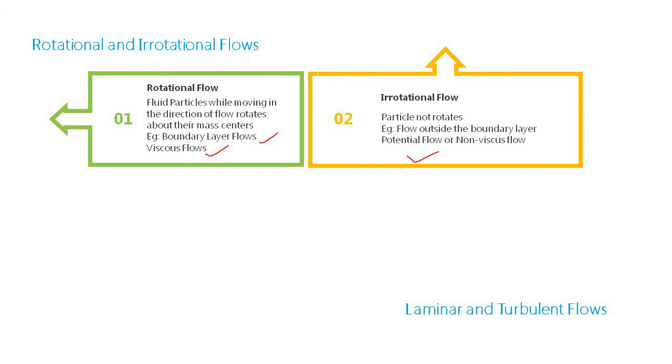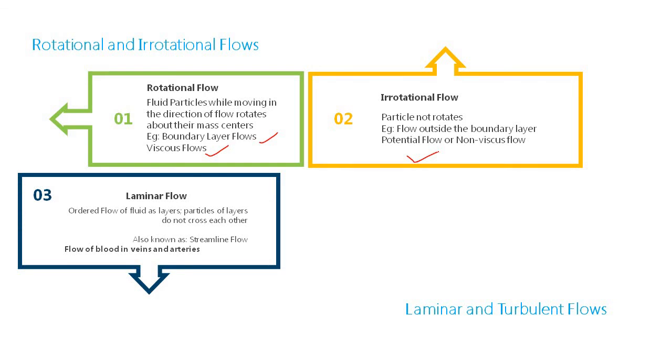Another type of classification is laminar and turbulent flow. The major portion of fluid mechanics is related to laminar as well as turbulent flow, its velocity profiles, shear stress distribution, etc. Here we will just introduce what a laminar flow is, and what a turbulent flow is. So what is a laminar flow? It is an ordered flow of fluid as layers.